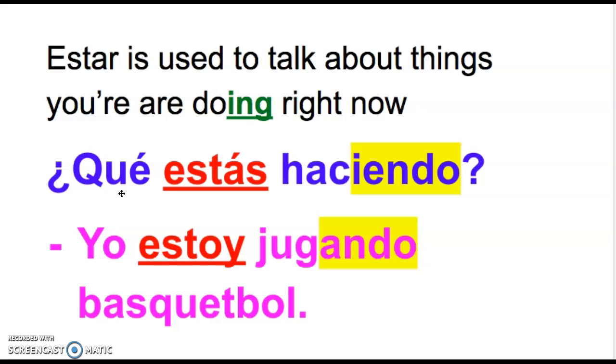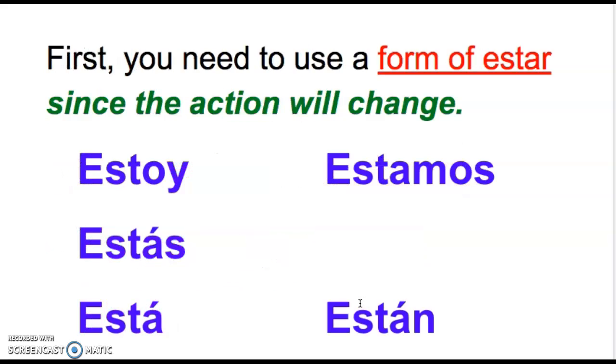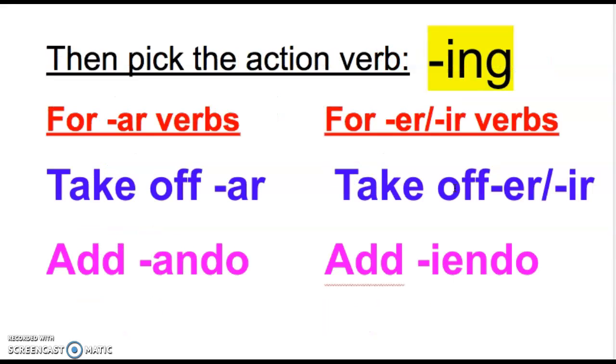So estar is also used to talk about things that we are doing right now. So this is how we use ing in español. ¿Qué estás haciendo? What are you doing? Estoy jugando basquetbol. So first to do this, we have to have a form of estar. And this is because the action will change. So if we want to say I am, or you are, or he is, we are, they are, talking about an action that we're doing at the moment, we're going to want to use one of these 5 for the is, am, or are part of the expression. Then we're going to pick the action verb that we want to use.